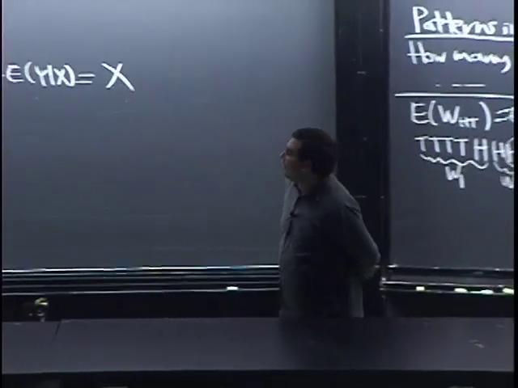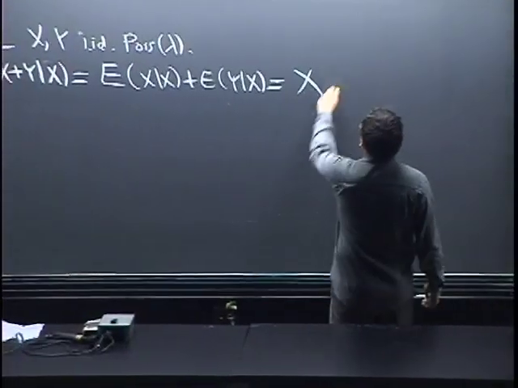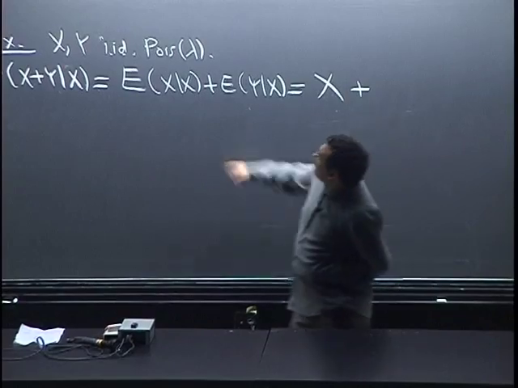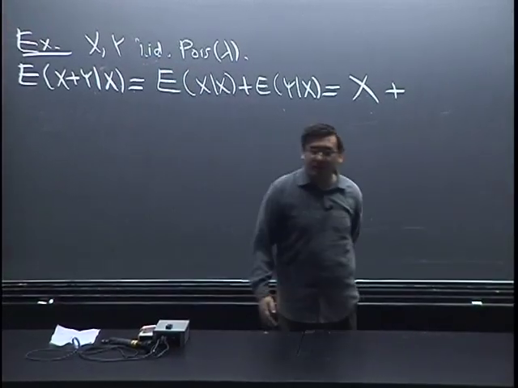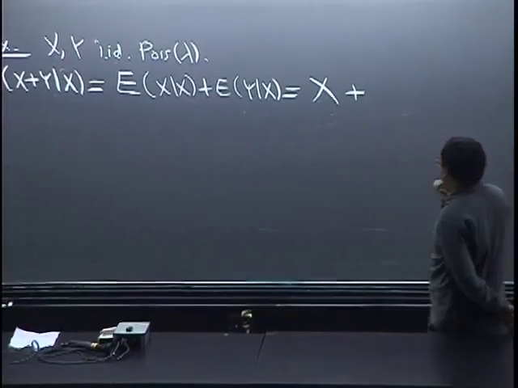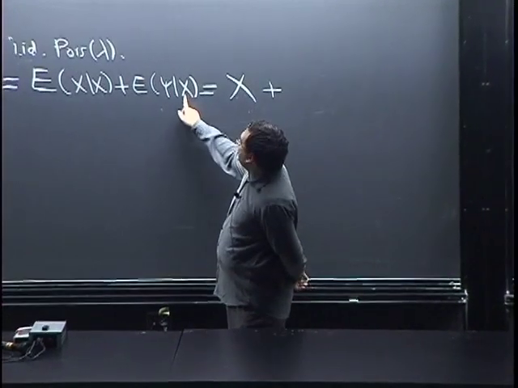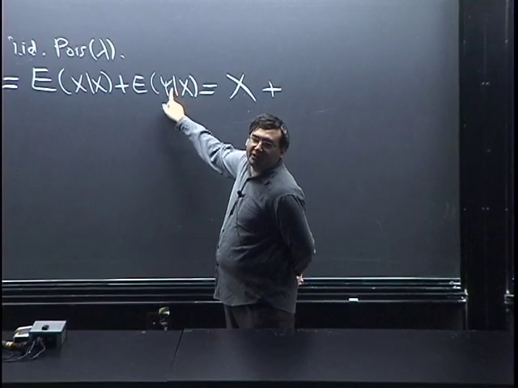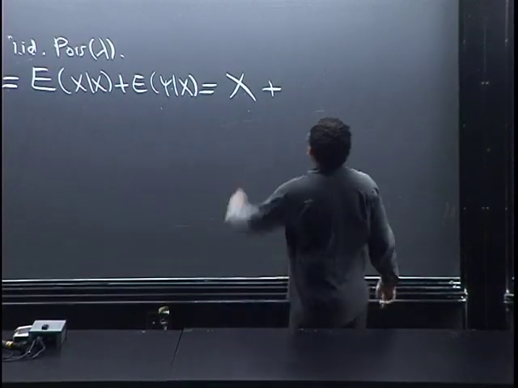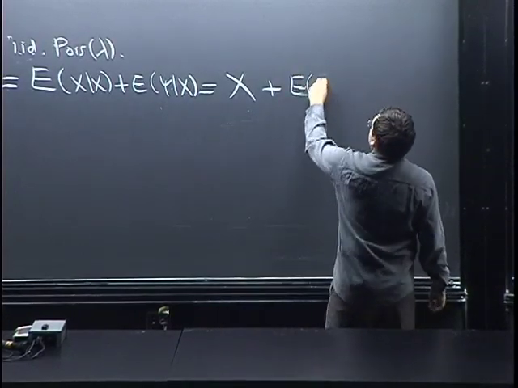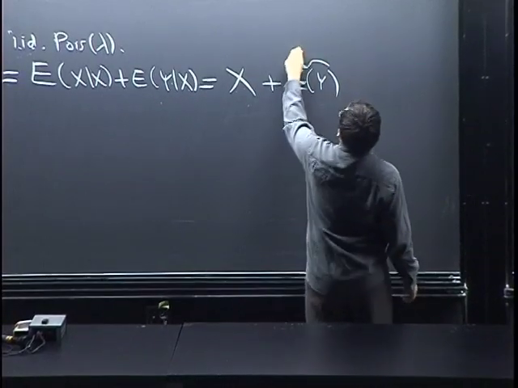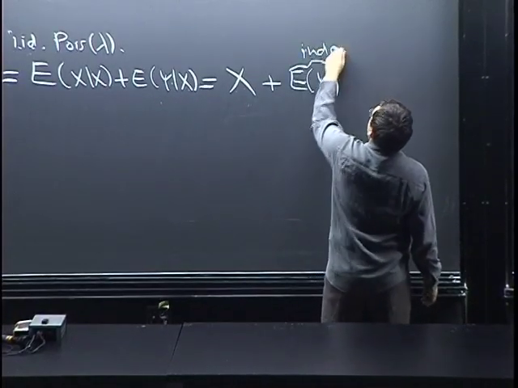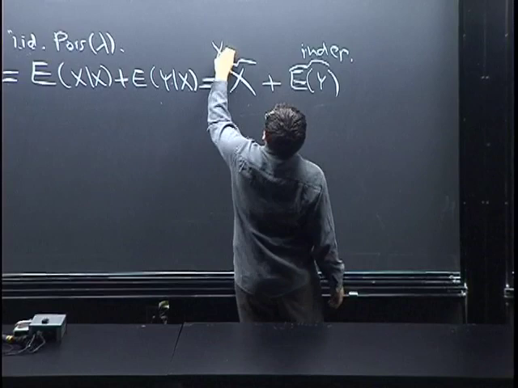Now let's think about E of Y given X. X and Y, I said they're IID, so they're independent. Since they're independent, getting to know X is of no use at all in predicting Y. So that's just the same thing as E of Y. So this part is by independence, and this part is X is a function of itself.